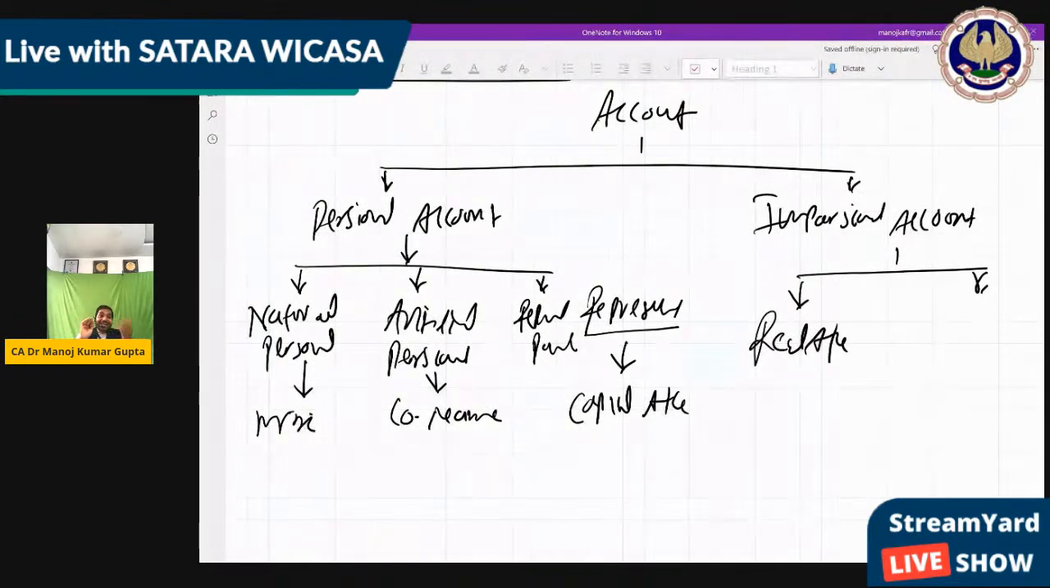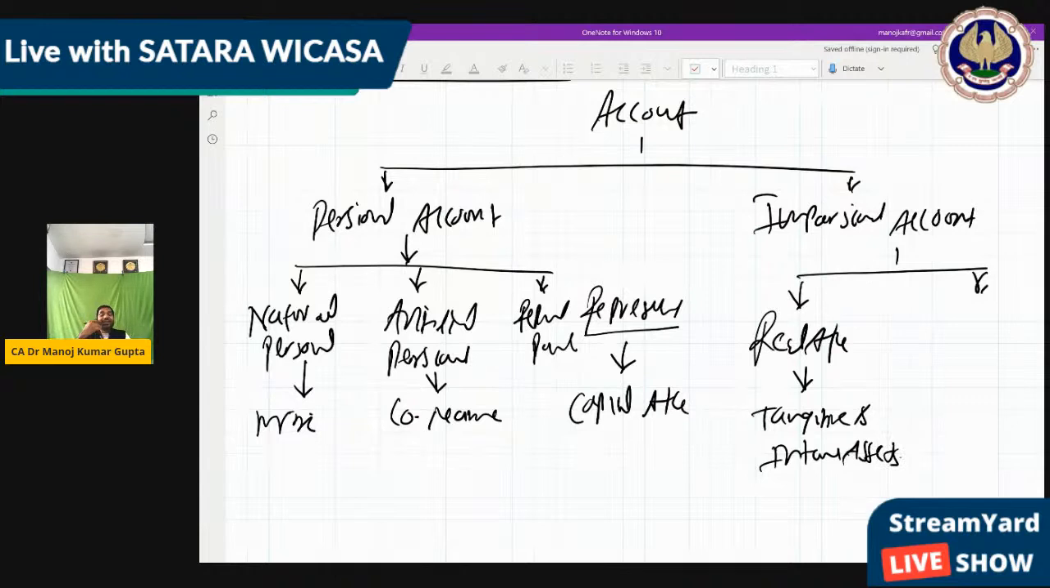Now, anything which is real, like a building, a plant, or whatever assets we have that we can see, that's real. It includes all tangible and intangible assets.